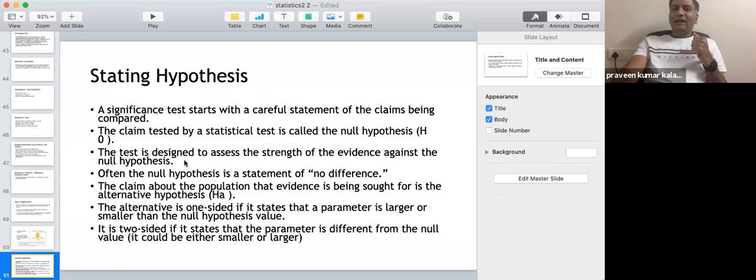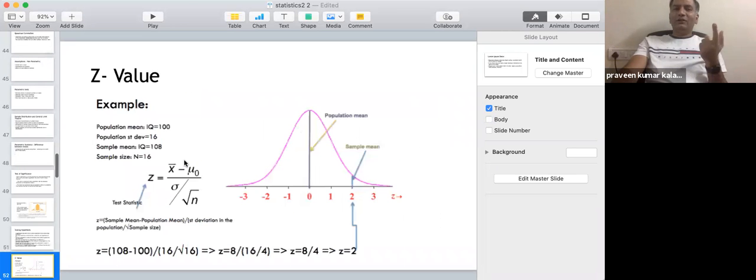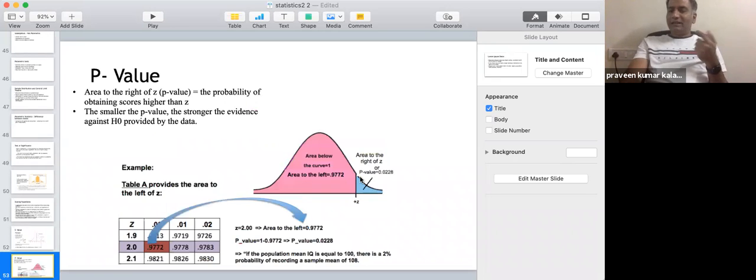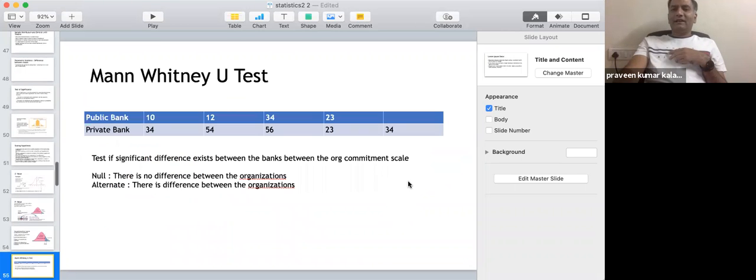So again, here we learned two things. One is Z. Z is the distance between the sample mean and population mean. And we also learned P, which is exactly what we have learned today as well, which is the probability of being here, right? So the lesser the P value, the farther it is from the bell curve. So far from your expected place, basically, right?